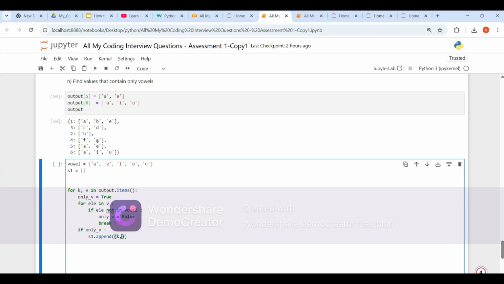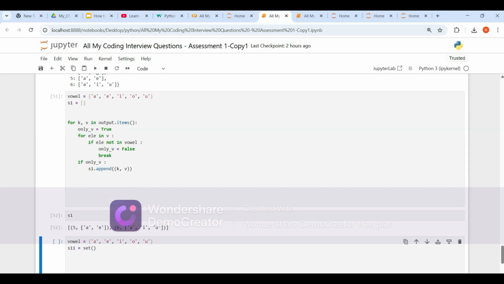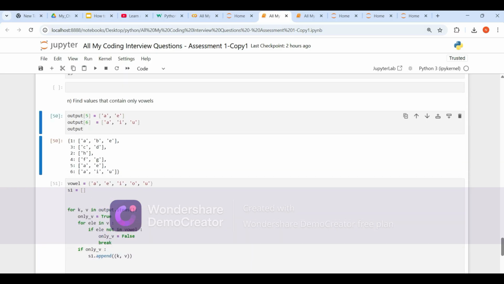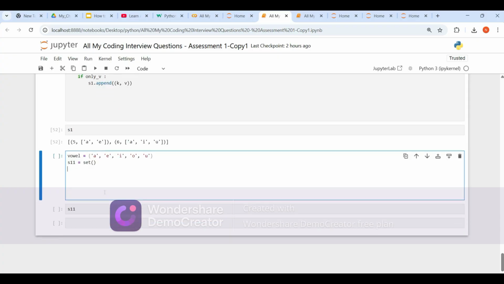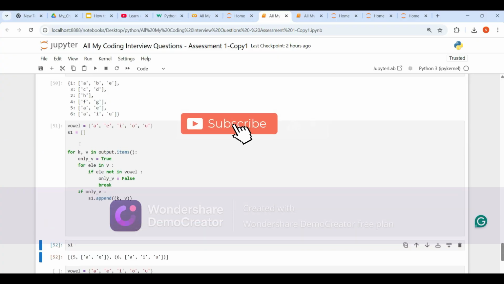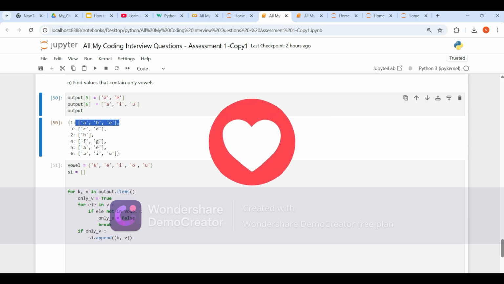Key and value. So let me show you guys what this stores. See, it stored 5 and 6 because only 5 and 6 have all elements as vowels, right? But here you can see A is a vowel but B is not a vowel, because of that it did not save in s1. Understood? It's very simple. Next homework, guys: instead of taking all elements as vowels, if any one of the elements is a vowel, store it in s1.